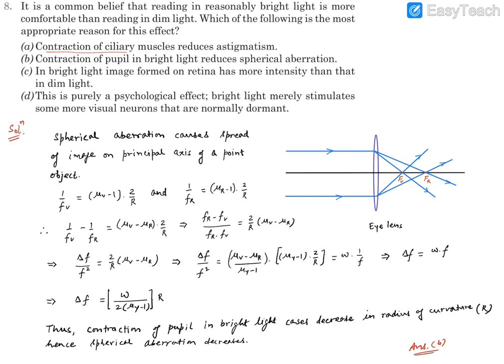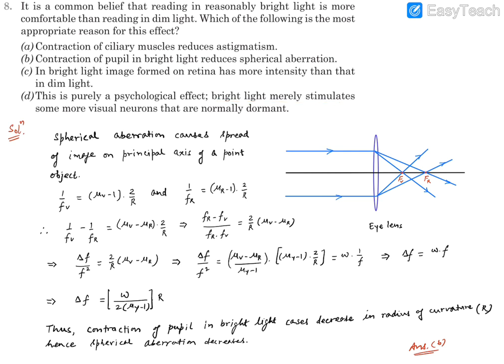Option A says contraction of ciliary muscles reduces astigmatism. B says contraction of pupil in bright light reduces spherical aberration. C says in bright light image formed on retina has more intensity than in the dim light. And D says this is purely psychological effect. Bright light merely stimulates more visual neurons that are normally dormant.